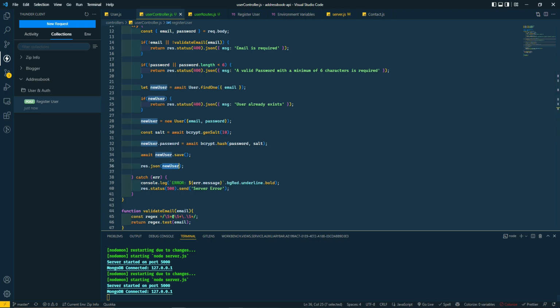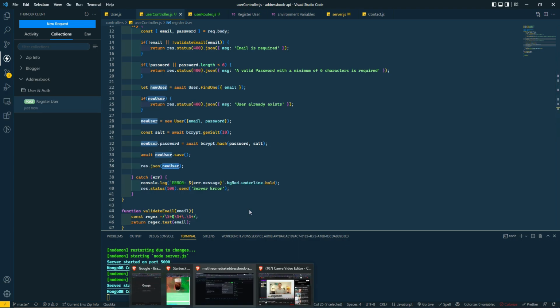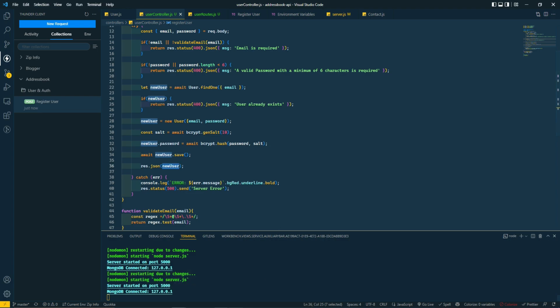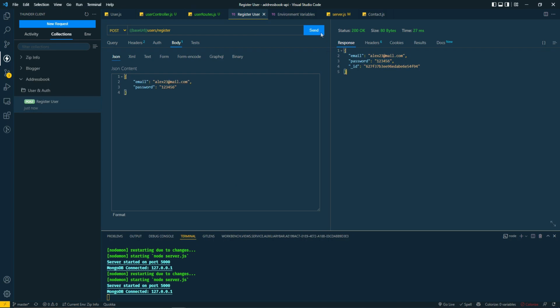Let me show you. Register user. We now have our user. It's the first version of that user, with updatedAt and createdAt, and we now have a hashed password.